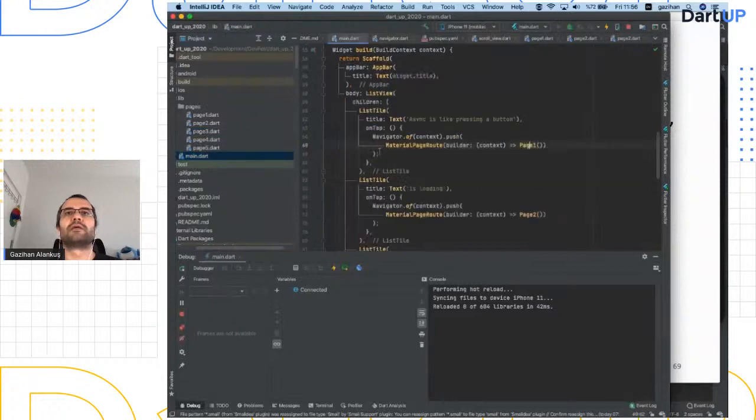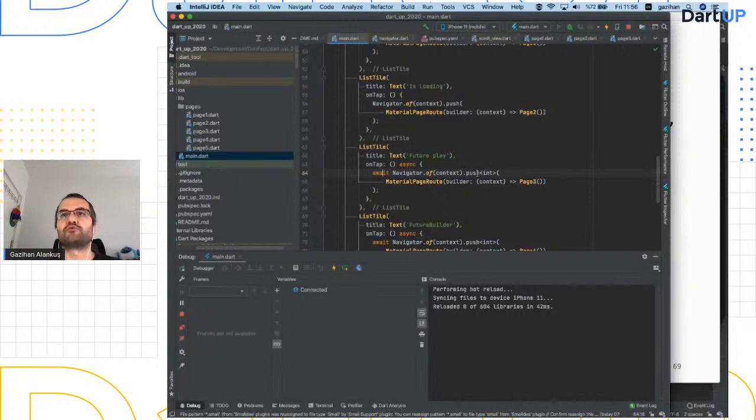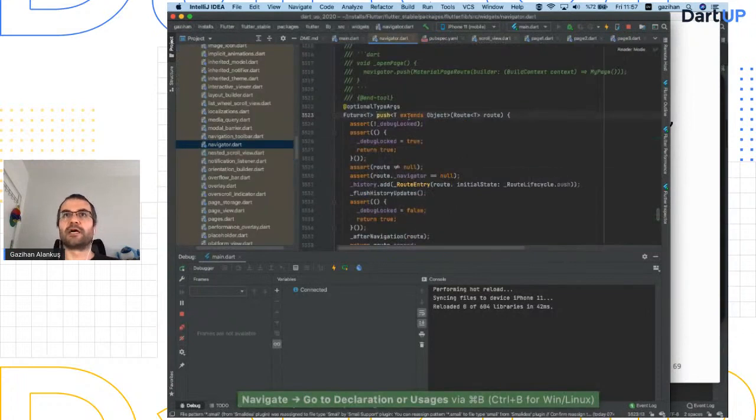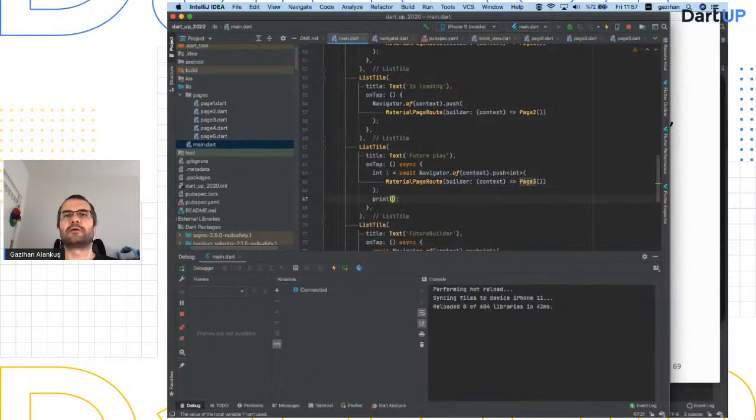Let me go to my main. And for my page 3, as you can see, this is awaiting on a navigator push. And I wrote int here earlier. Normally it's like this, but you can click here and see that this is a typed, generic thing. You can leave it as is, but I like to say, okay, this will return me an int. And then I can assign it to a local variable with a type annotation, int, and print I was returned on page 3.